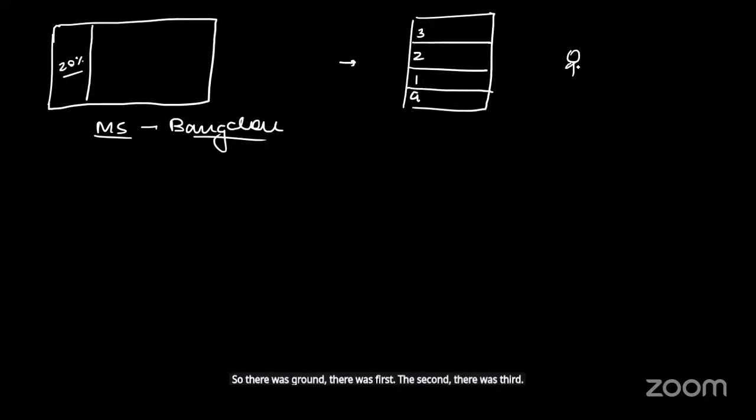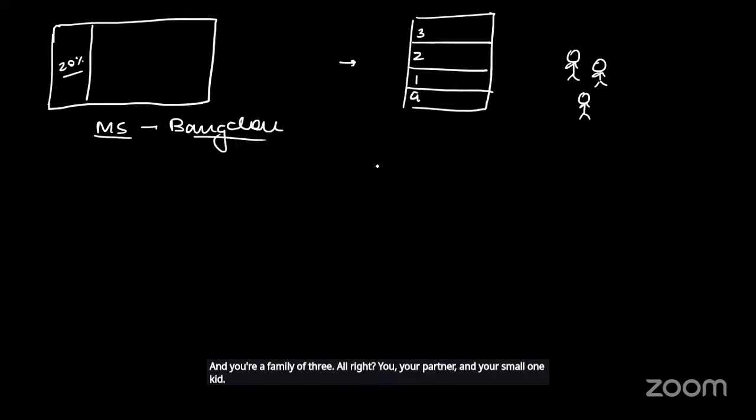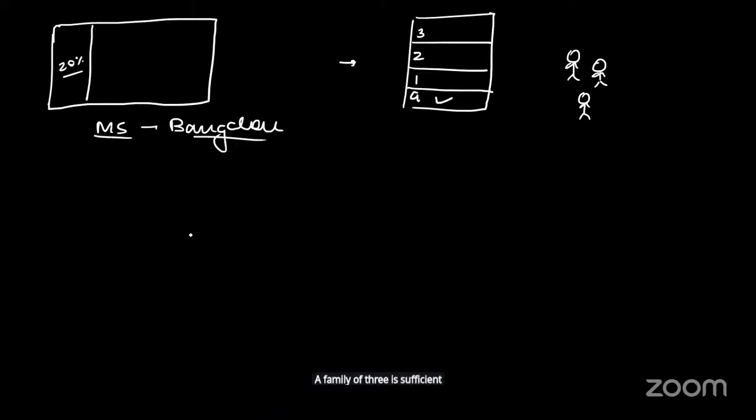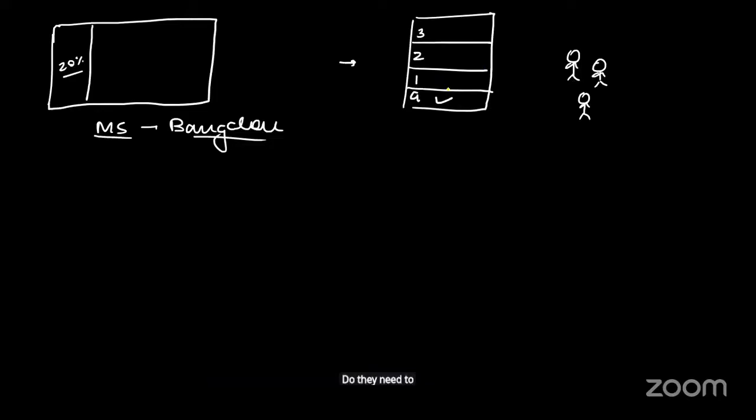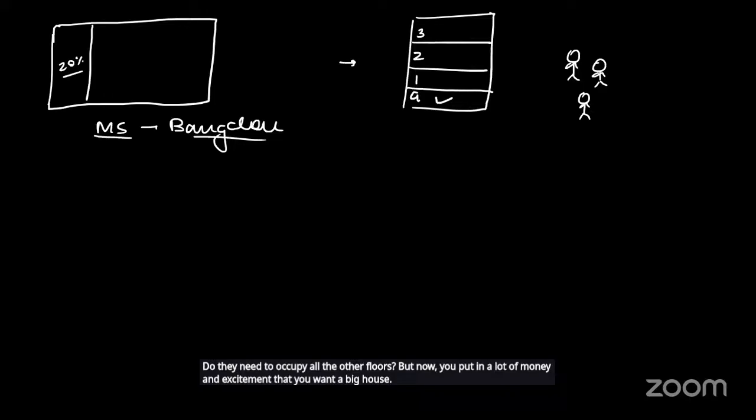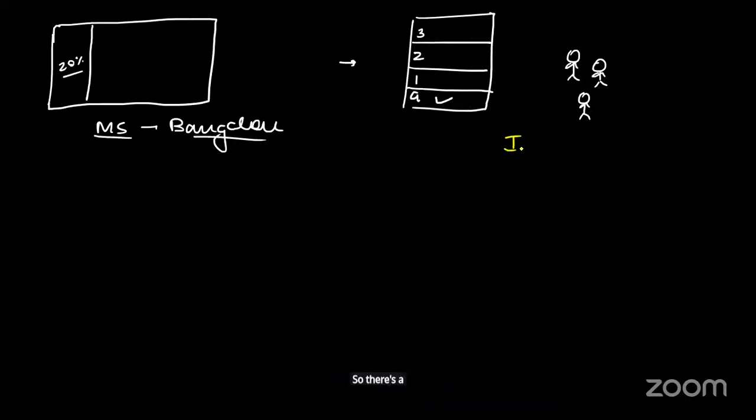And you're a family of three. You, your partner, and your small kid. A family of three is sufficiently going to be able to live on the ground floor itself. Do they need to occupy all the other floors? No. But now you put in a lot of money and excitement because you wanted a big house. You've created a big house. So there's a lot of investment that has gone in.